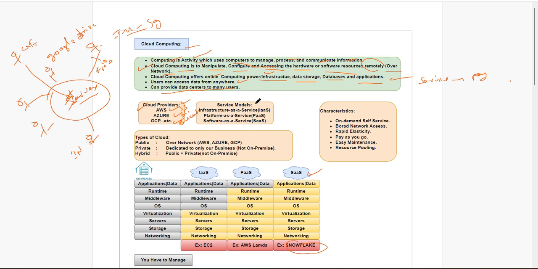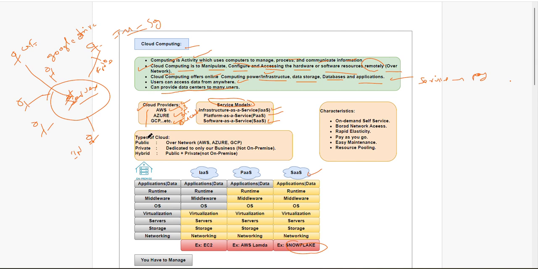Three models. One is infrastructure as a service. Second one is platform as a service. Third one is software as a service. How many models will they provide? Three models: infrastructure, platform, and software as a service. Who will provide? AWS, Azure. We have other cloud providers also, but majorly in the industry, the clients will mostly prefer AWS, Azure, GCP.